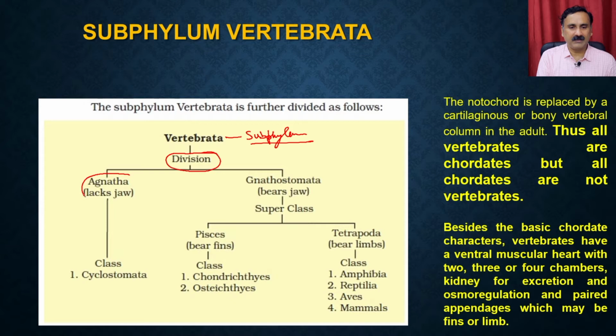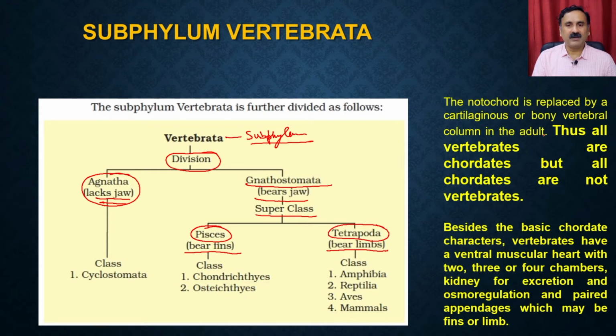One is called Agnatha, which are organisms that do not have a jaw. Then you have the Gnathostomata. Gnathostomata are organisms which have a jaw, and within the Gnathostomata you have two major superclasses. The organisms which bear fins belong to Pisces, and the organisms which bear limbs are placed in the Tetrapoda.